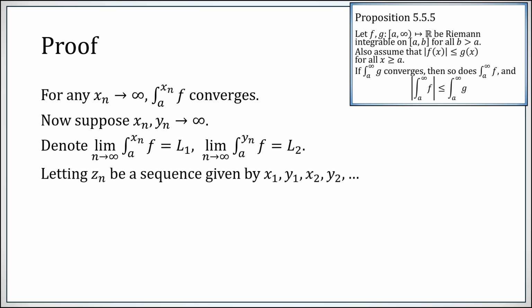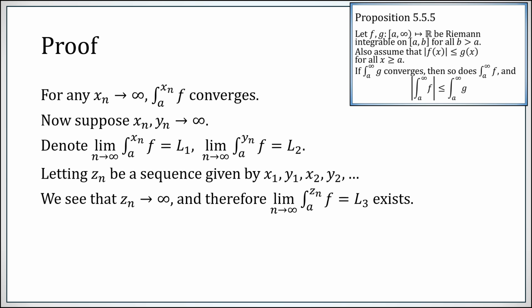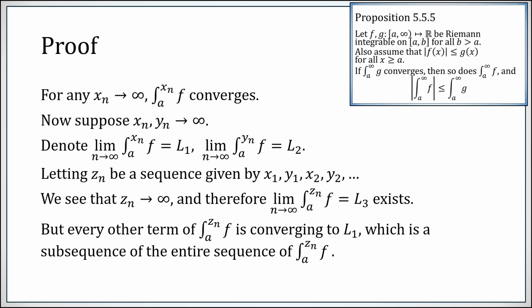Now I make a new sequence just by alternating them, x1, y1, x2, y2, and so forth. Since the x's are going to infinity and the y's are, so is this interspersed sequence. Therefore, the sequence of integrals along the sequence goes to some limit, but every other term here is given by taking an upper bound of integration to be x sub n, that's converging to L1, and every other term is converging to L2.